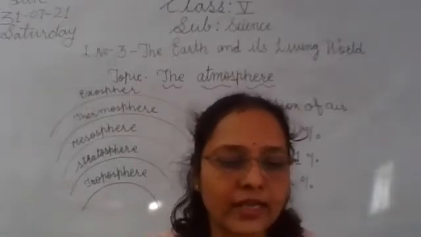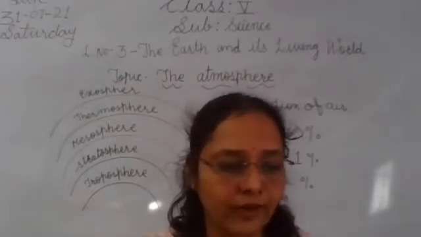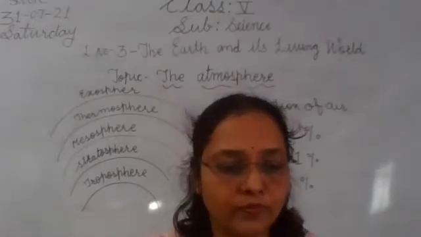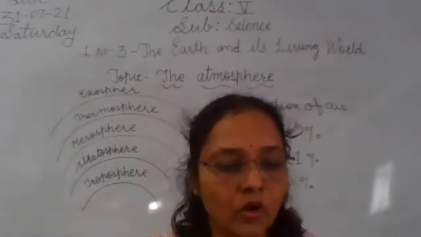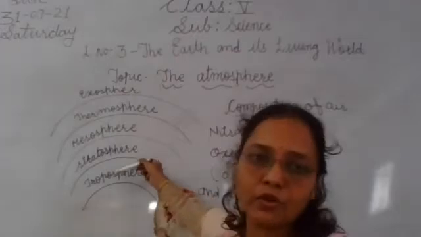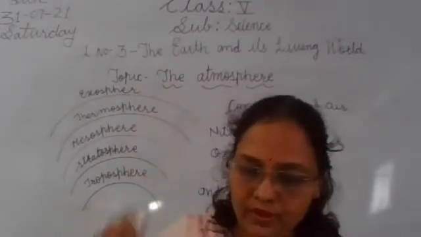The layer that extends from the Earth's surface to the height of about 13 kilometers is called the troposphere. जैसे हम लोग 13 किलोमीटर ऊपर जाएंगे, you will find the troposphere.